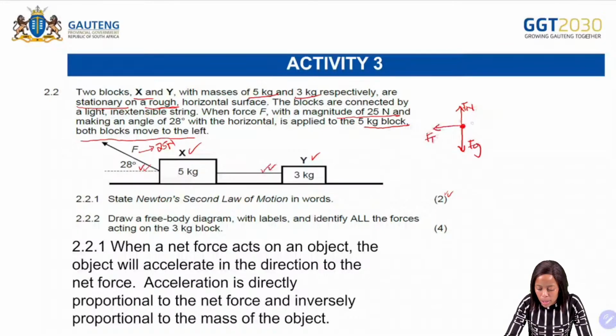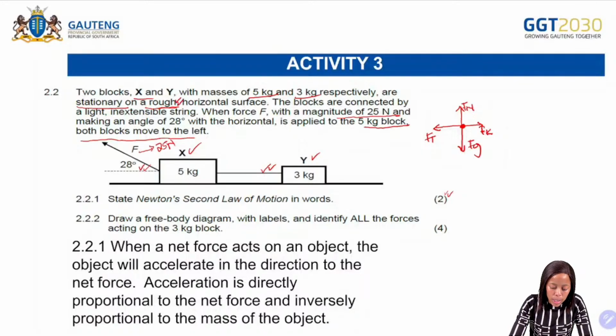And then on the right hand side, what is it that we have? We have Fk, which represents the kinetic friction. Why are we speaking about the kinetic friction? Because they spoke about a rough surface, okay?